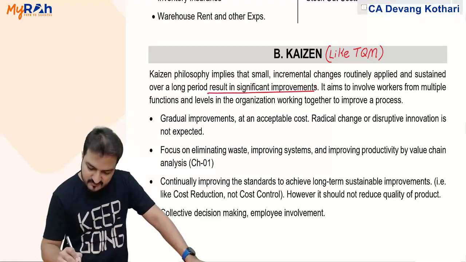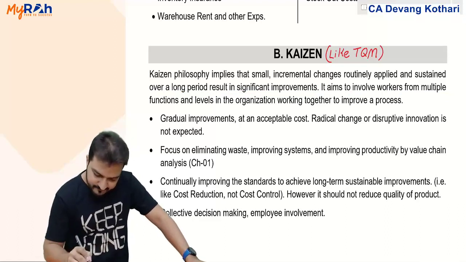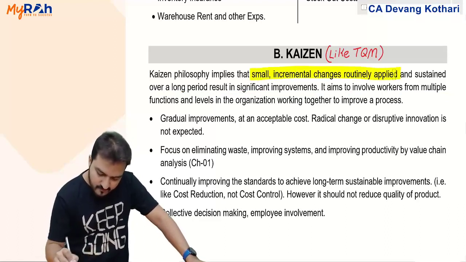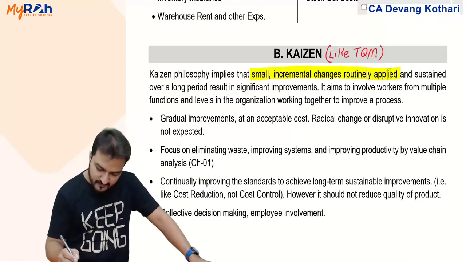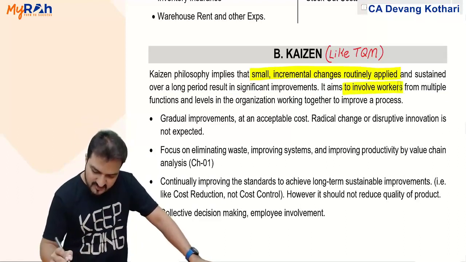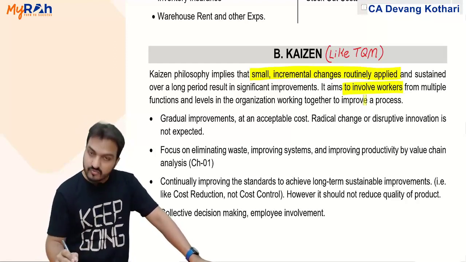It aims to involve workers from multiple functions. So Kaizen is mainly about small incremental changes routinely applied. It aims to involve workers from multiple functions and levels in the organization working together to improve a process.